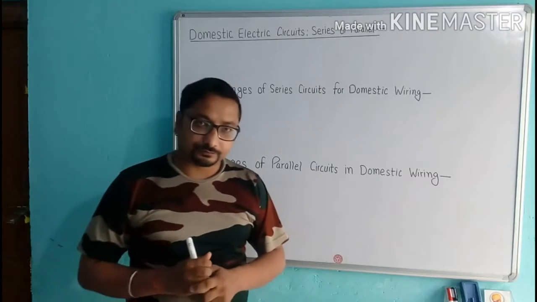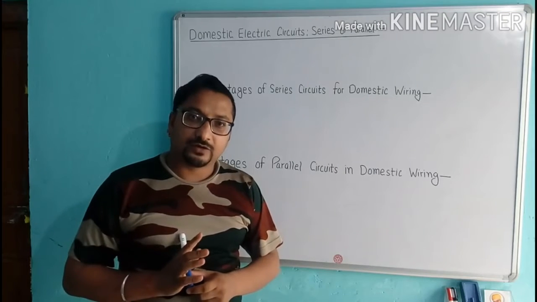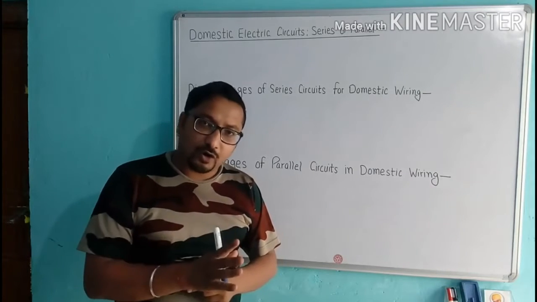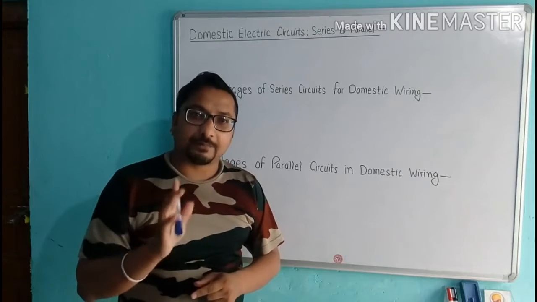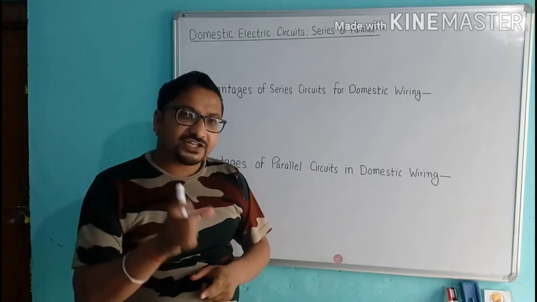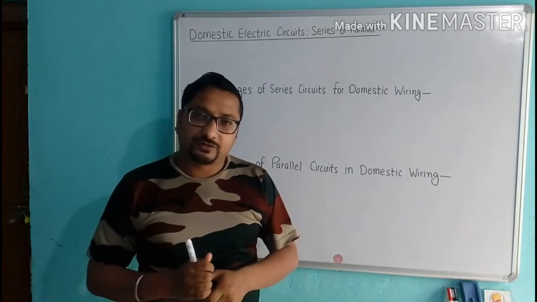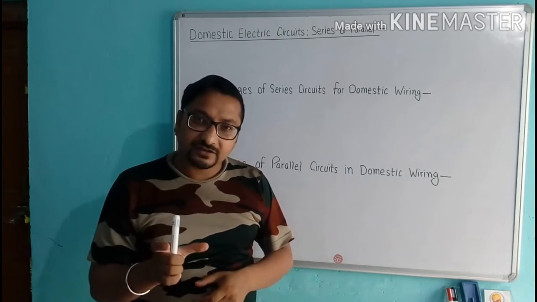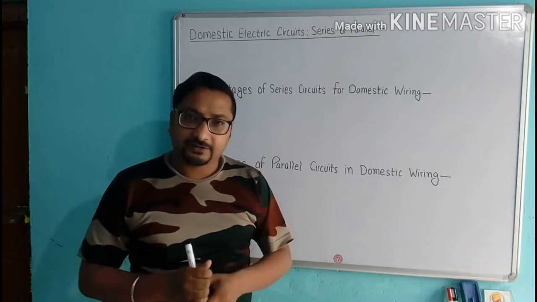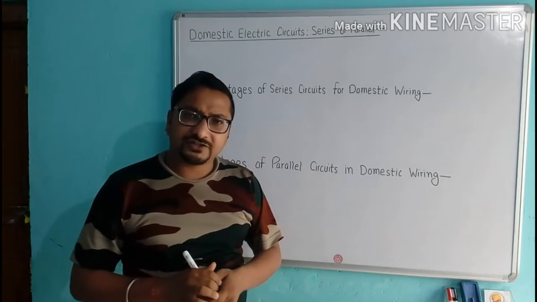Number two, in series circuits we use a single switch, so we cannot turn on or turn off electric appliances separately. Now number three, voltage is shared in series connection. Voltage is shared among all the electric appliances, so voltage decreases and the electric appliances do not work properly because of low voltage.